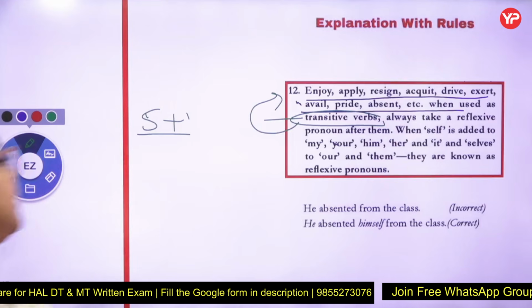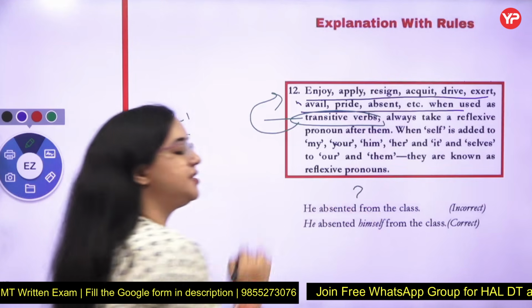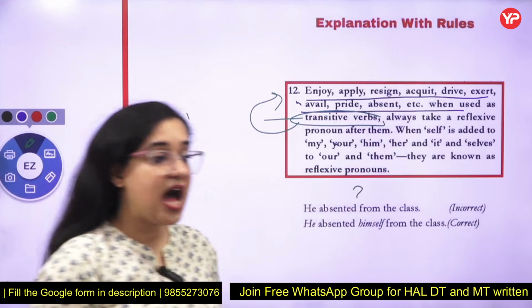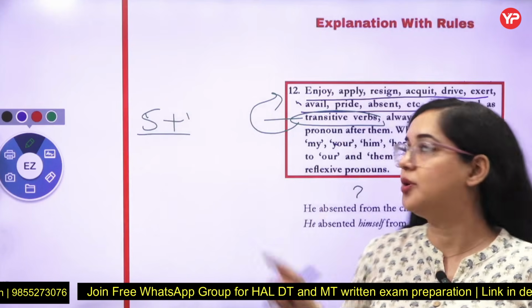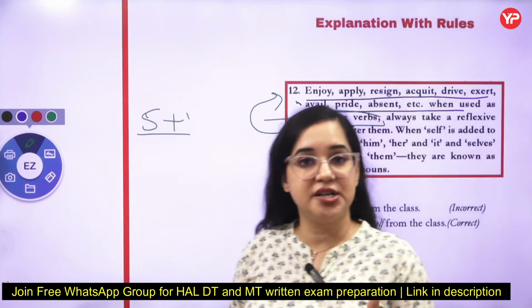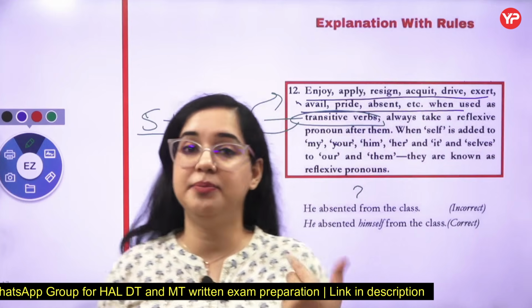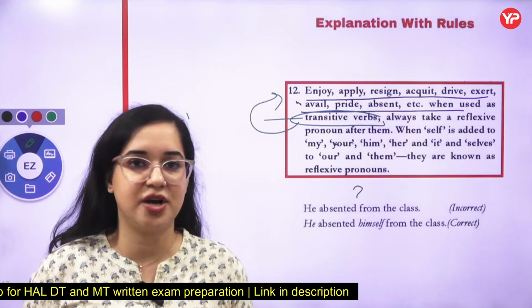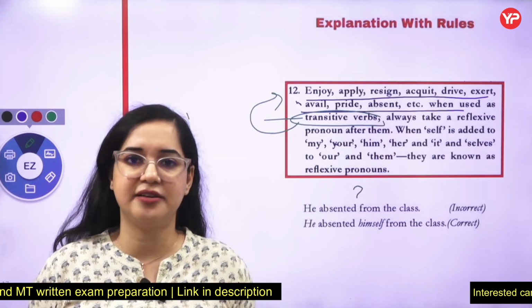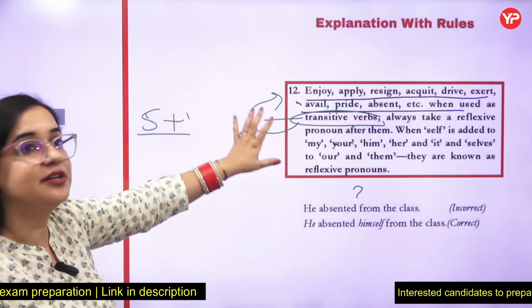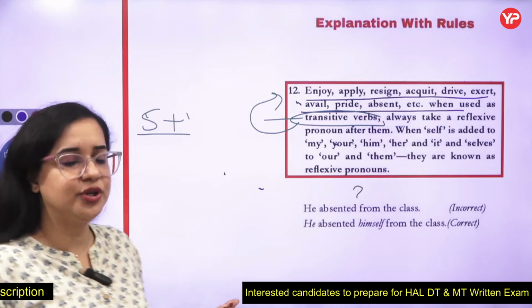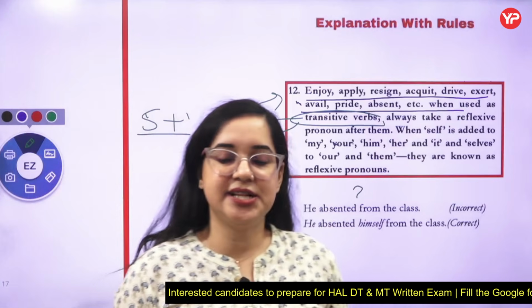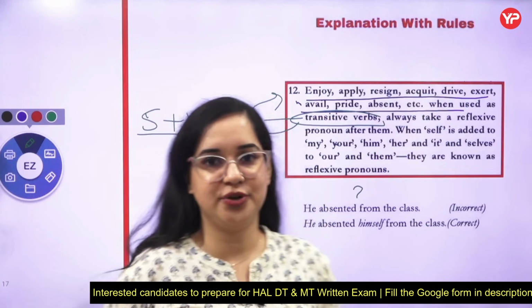He absented. What? He absented himself from the class. I enjoyed myself at the trip. So whenever these words are taken as transitive verbs, remember this rule, but be pretty clear about transitive verbs, intransitive verbs, modals, different categories, and also different categories of pronouns to learn such statements. Obviously, as I told you, do attend the basic classes and then go with the rules. That is what is going to help you.